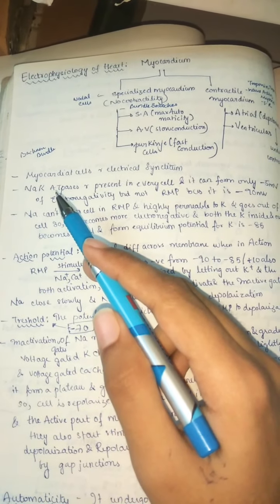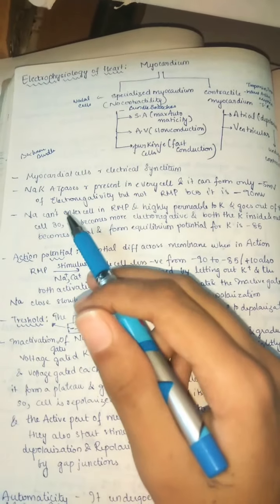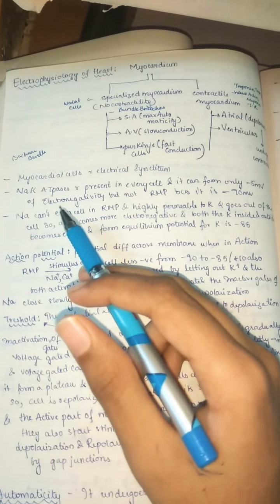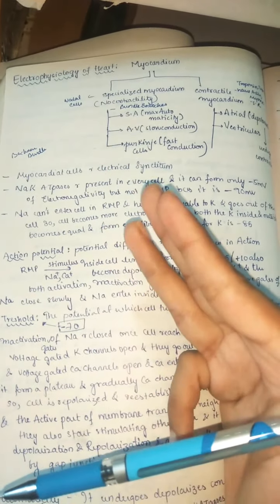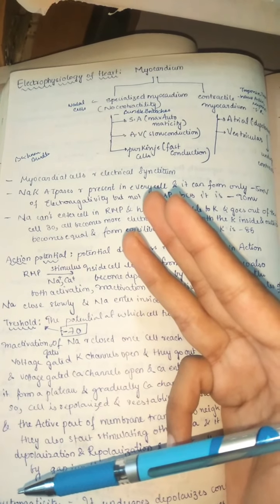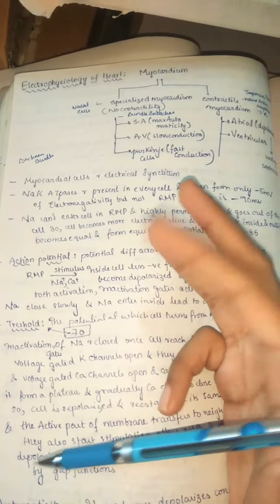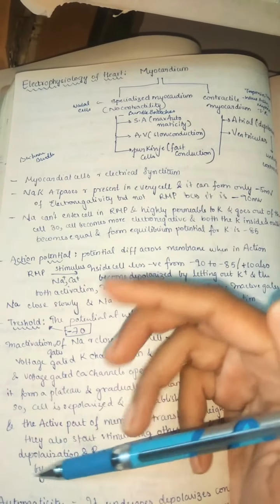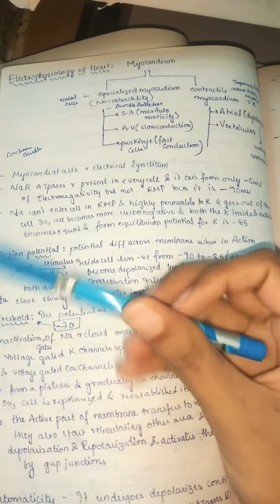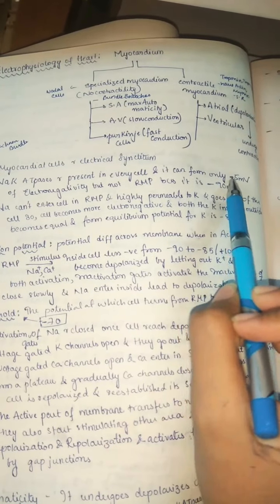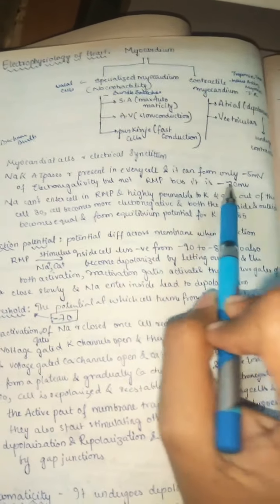Sodium potassium ATPase pumps 3 sodium out of the cell and brings only 2 potassium into the cell. So you can see a greater amount of positive charge is getting outward and only 2 potassium are coming inward, meaning less positive charge inside, but this is creating only minus 5 millivolts. It's not enough to form a resting membrane potential.